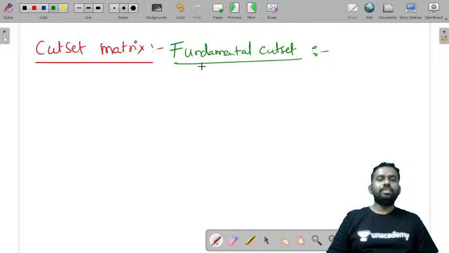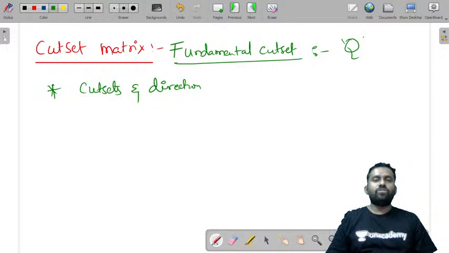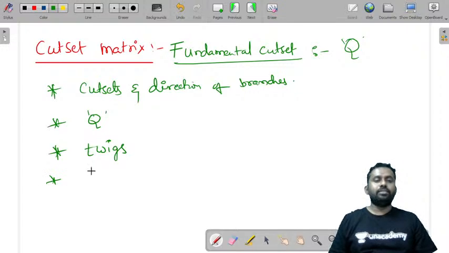Generally this matrix is denoted by Q. This matrix will give the relation between the cut sets and the directions of branches. It is denoted by Q, and this is based on twigs.